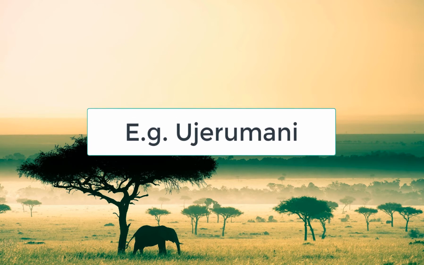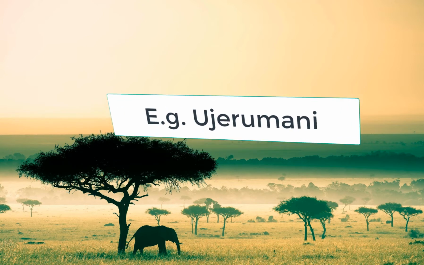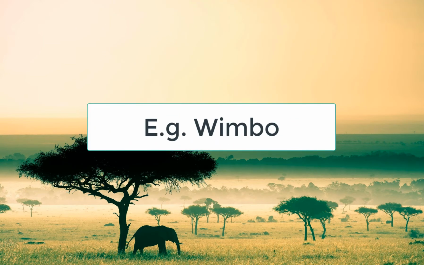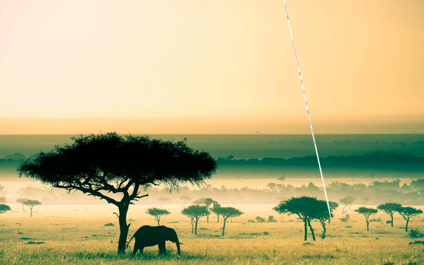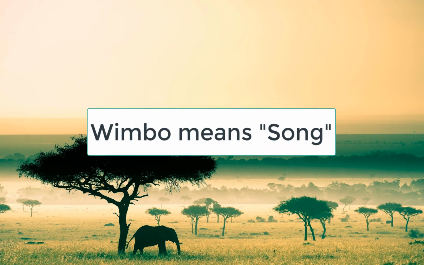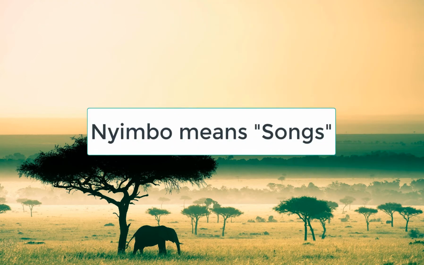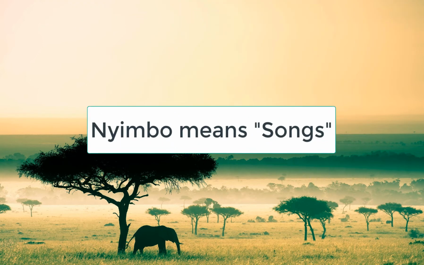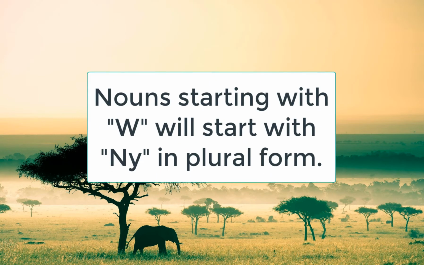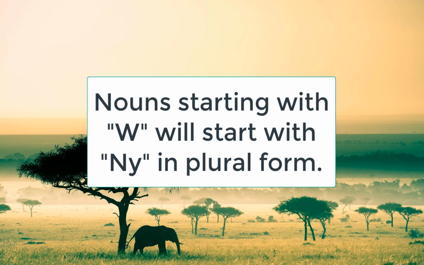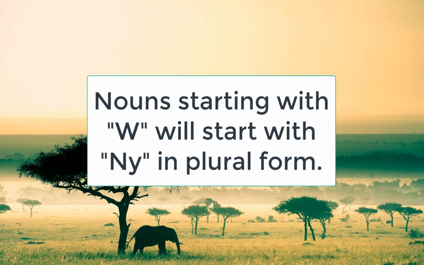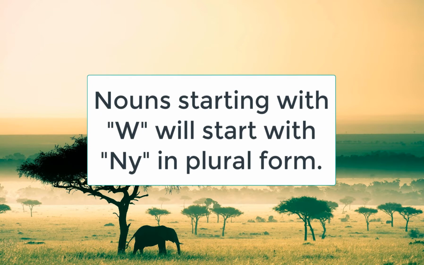Okay, let's see an example of nye. Here we have a song. A song in Swahili is wimbo, and its plural form is nyimbo. Most of the time when you see a noun which starts with W, it will be in class 13 and 14, and its plural form most of the time will be nye, or something like that.